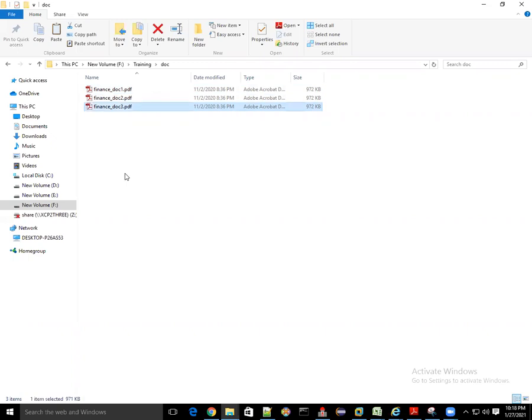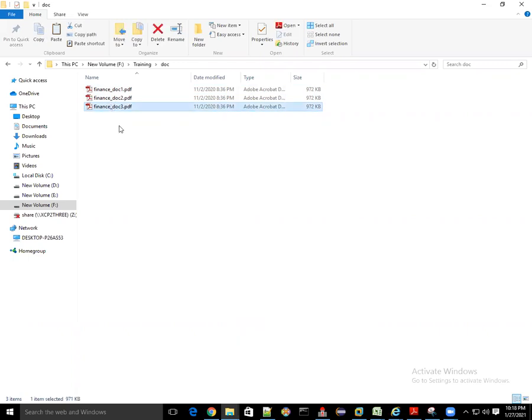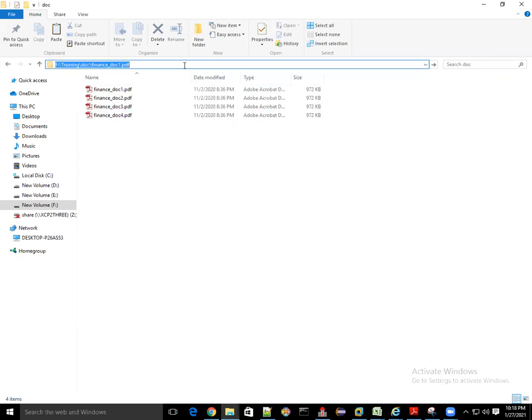They have four documents, and based on that we can create multiple scenarios. Let's say these four documents are there, and we'll take the Windows path of these finance ones.